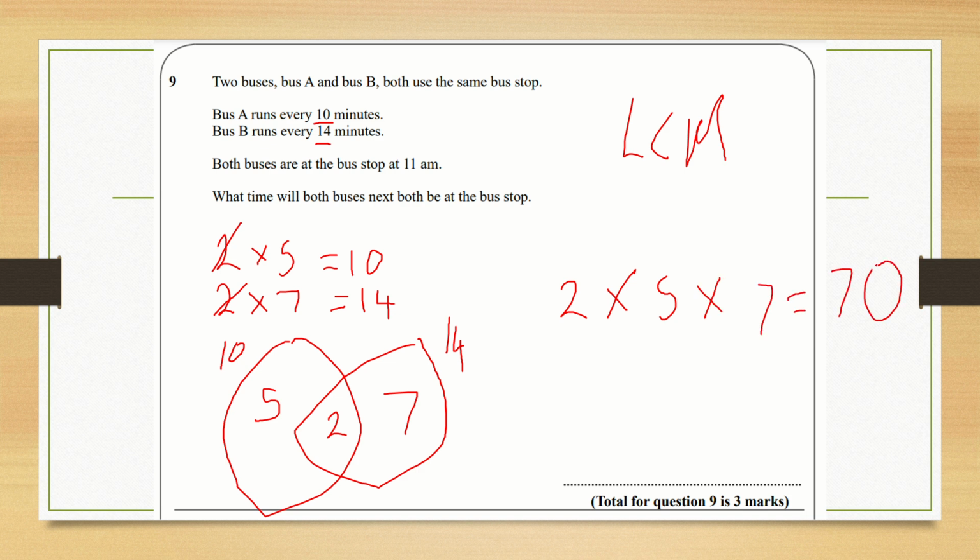And that's not a final answer, remember, because we've got to apply it back to the question. So the lowest common multiple here is 70. The next time the buses are going to be at the bus stop together is going to be in 70 minutes. And if they're both together at 11 o'clock, 70 minutes after 11 o'clock is going to be 12:10 p.m. And that's your final answer.